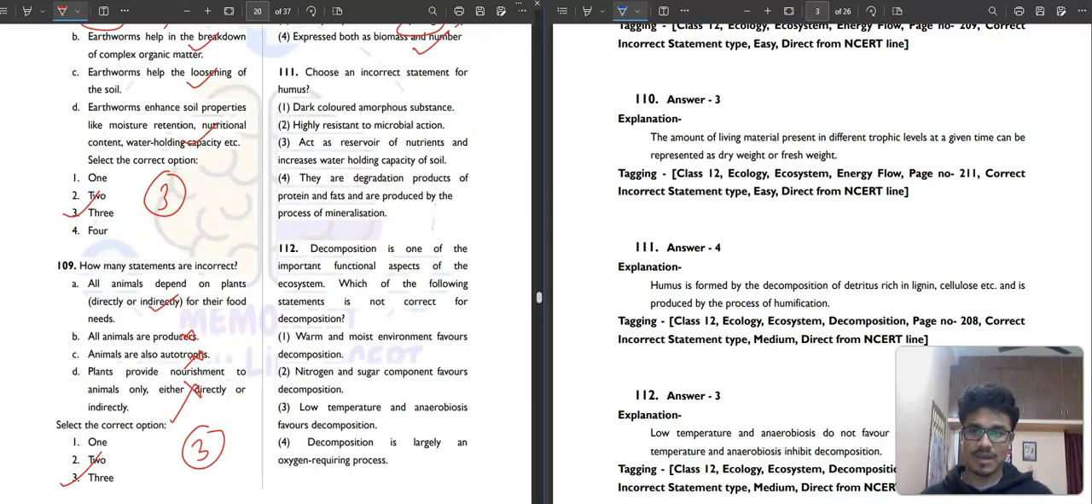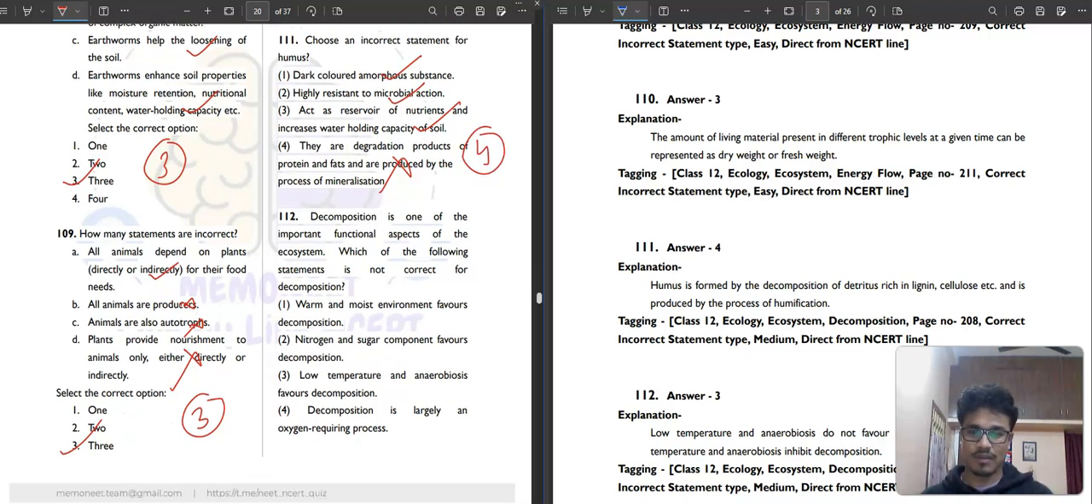Then question number 111. Choose the incorrect statement for humus. Humus is different, right? Okay. Hummus is some food, right? That is Middle Eastern food. And the incorrect statement about humus. It is a dark colored amorphous substance, correct. Highly resistant to microbial action, correct. Acts as a reservoir of nutrients and increases water holding capacity of the soil, correct. They are degradation products of proteins and fats produced by the... I don't think so. Okay, so detritus is there. So the fourth option will be your correct answer.